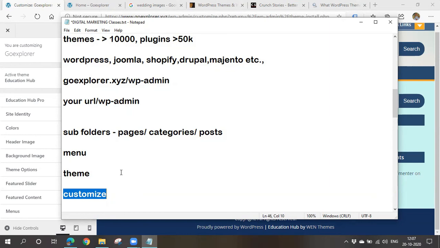Any doubts till now? No doubts. Right. In tomorrow's class, I'll be explaining what a category is, what a post is, and how to create such categories and all. All these things I'll be explaining in detail. About widgets and all, I'll be explaining. That's about today's class.